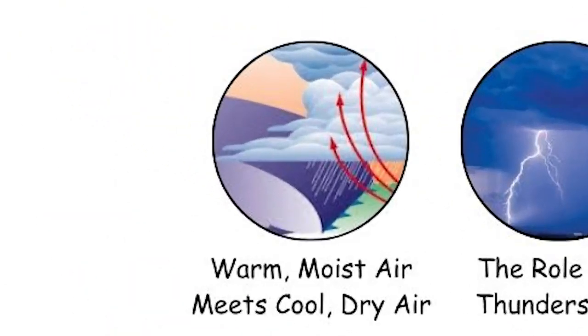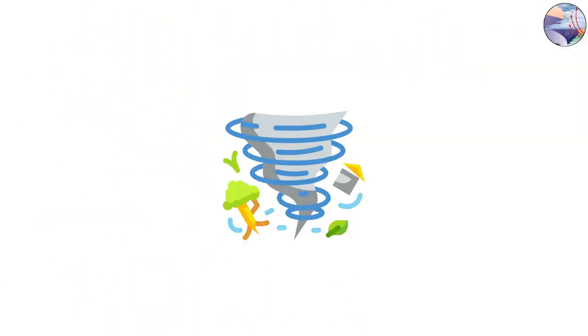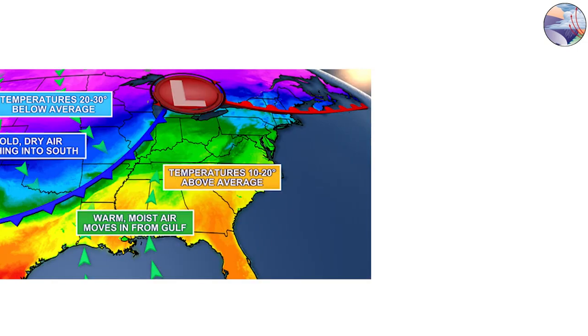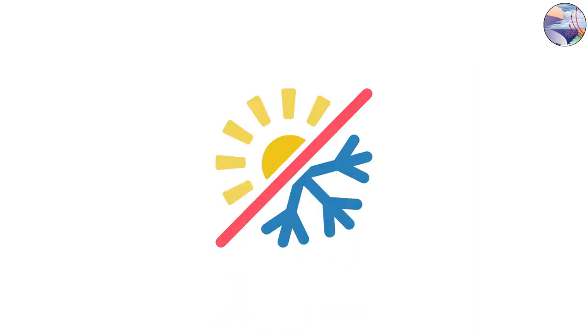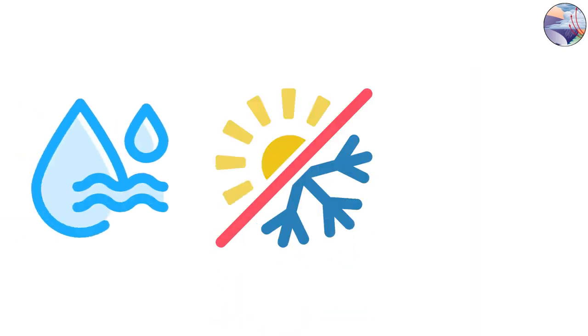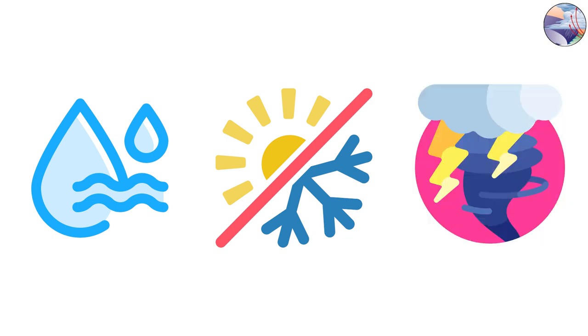Warm, moist air meets cool, dry air. Tornado formation begins when two very different air masses collide. Typically, warm, moist air from the Gulf of Mexico moves northward and meets cool, dry air from the Rocky Mountains or Canada. This contrast in temperature and humidity creates atmospheric instability, a key ingredient for severe thunderstorms.